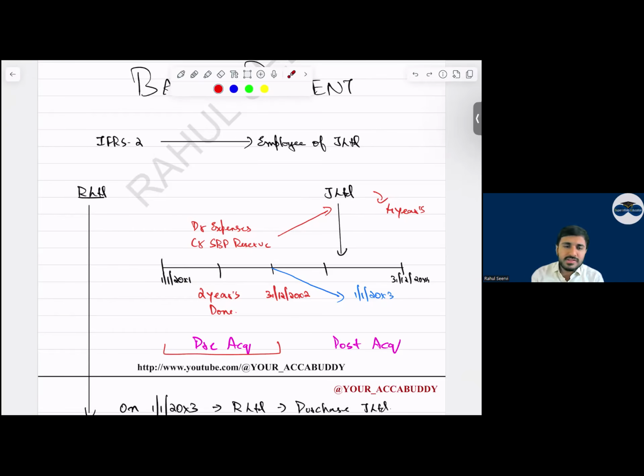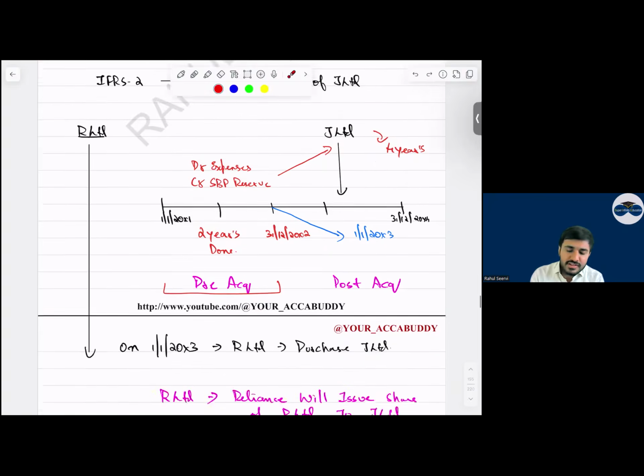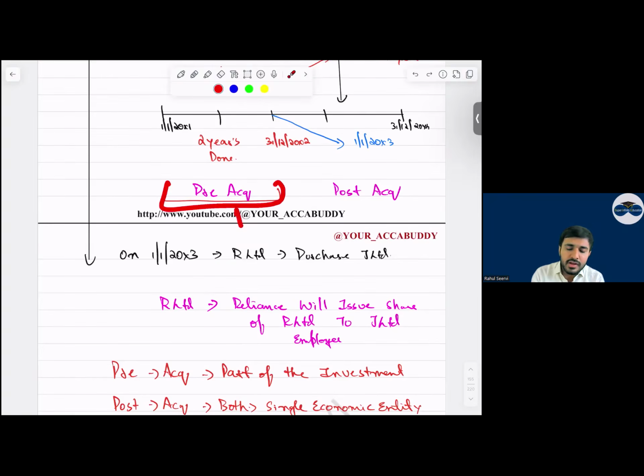So Reliance company will say what? Reliance company will say Geo company will not give the ESOPs. Instead, Reliance company shares we will give to whom? The employees of Geo Limited. So in this case, whatever is the pre-acquisition part will be what? Your consideration. Post-acquisition, we will recognize this as an expense as per IFRS 2 normal.